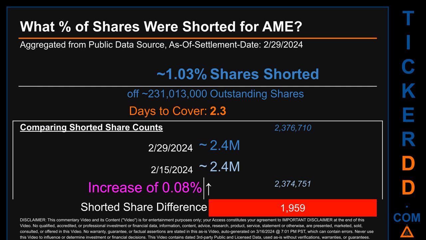Days to cover is 2.3. When I compare the current 2-week period data snapshot against the previous period, ending in settlement date, February 15, 2024, I find that the current snapshot had roughly 2,000 more shares shorted. This means that, compared to the previous snapshot, the current snapshot has an increase of 0.08% of shorted shares.